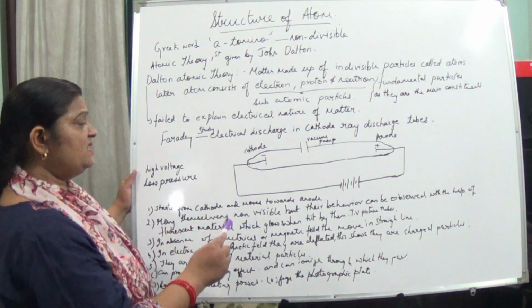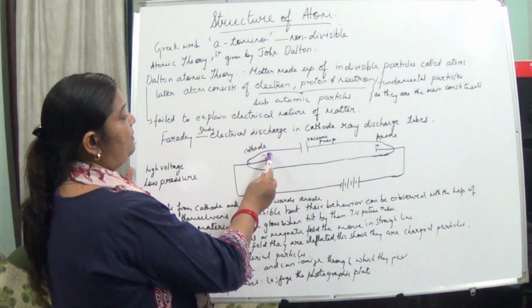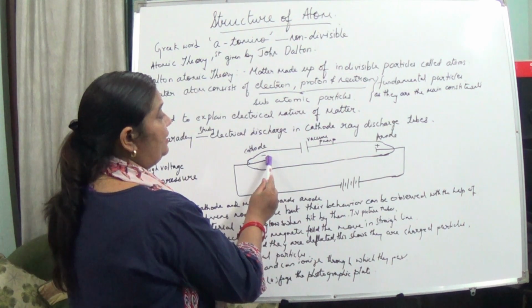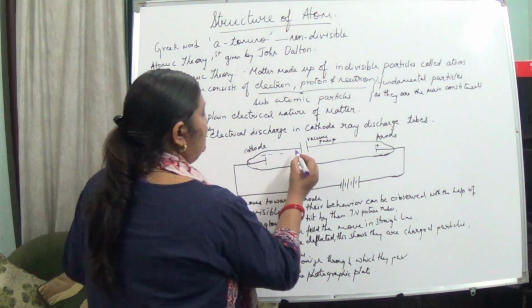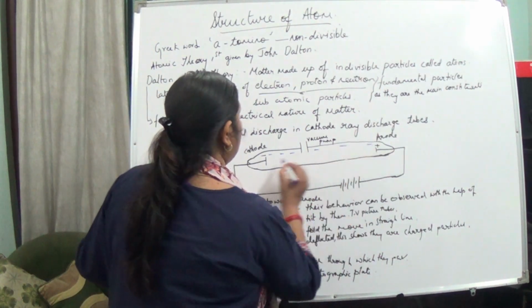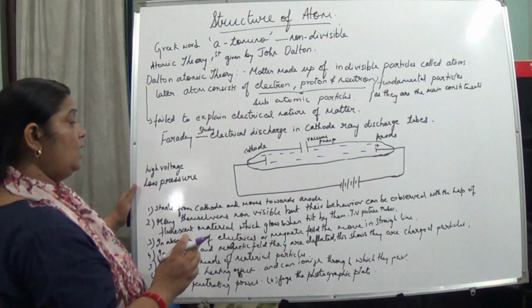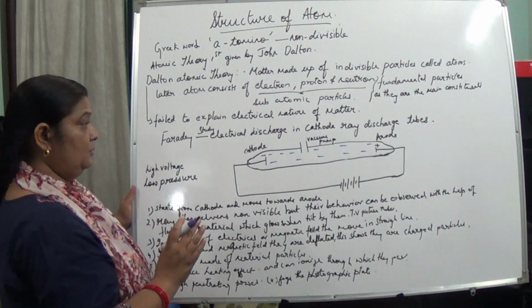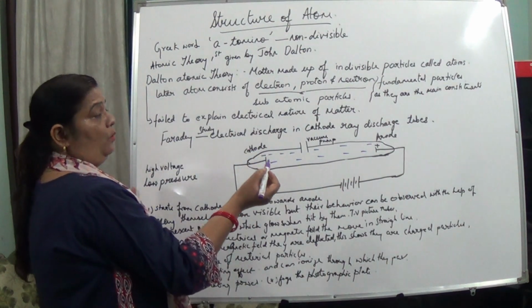He saw that something is moving from cathode to anode, but this is not visible.